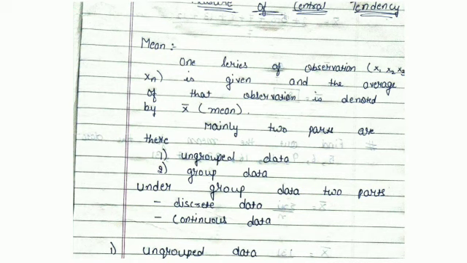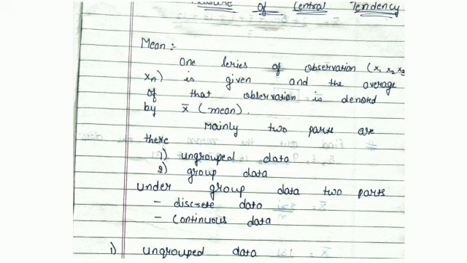As we have started with our chapter number 2, that is measures of central tendency. In this chapter we have to count different averages by different methods. Whenever you want to count averages, that becomes your central tendency. So, in this chapter, there are basically three methods: mean, median, and mode. So, firstly, we are starting with the mean.